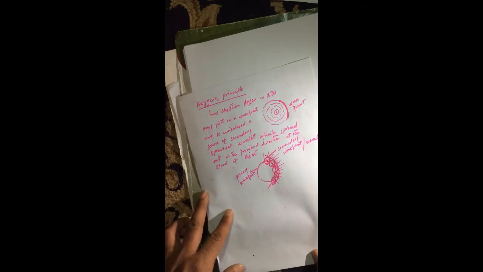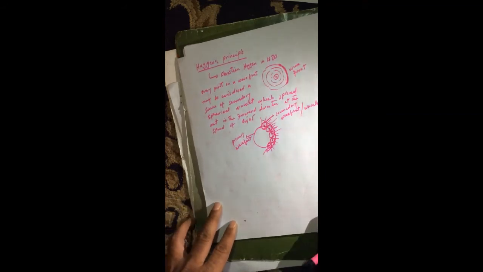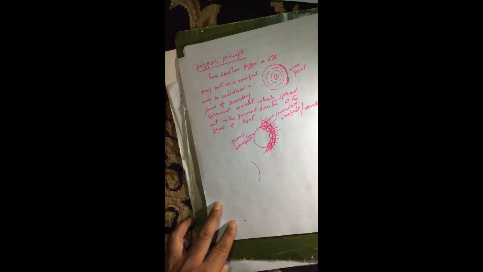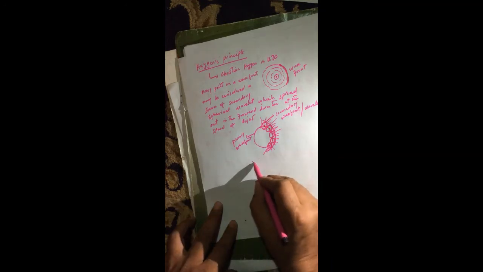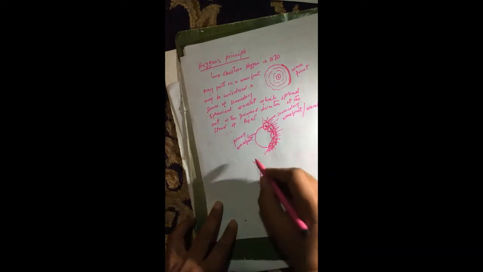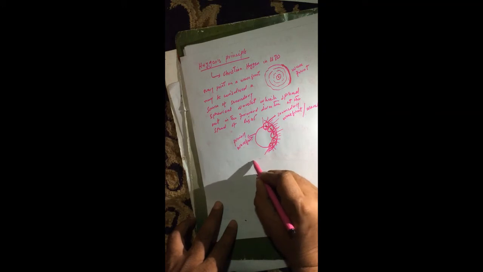I can explain it in another way. Suppose we have a primary wavefront, and I consider a few points on this wavefront. Here I consider only 4 points. Each point becomes a source of light. It emits light.